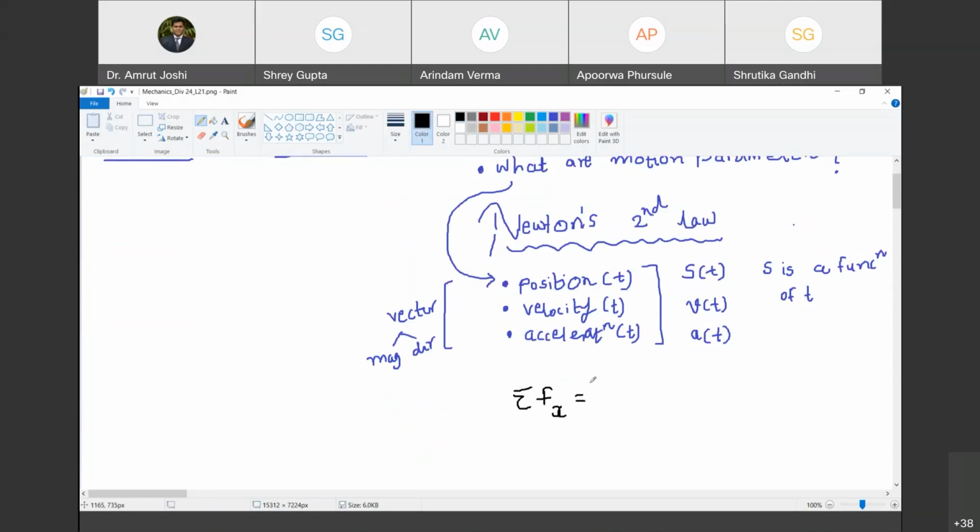Yes, Apurva. Sir, summation of all the masses and acceleration. There is only one object under consideration. Sorry. So algebraic sum of all the forces in x direction must be equal to mass into acceleration in x direction, provided mass is not dependent on time. Are you with me? Yes, sir. Okay. And this acceleration, we call it linear acceleration along x. Are you with me? Yes, sir. Along x. Okay.